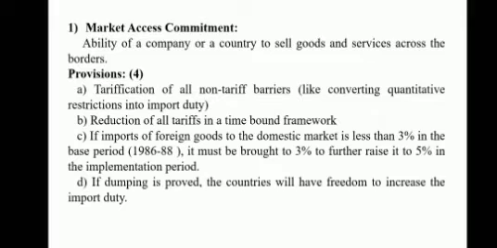The third provision is that if imports of foreign goods to the domestic market are less than 3% in the base period, that is 1986 to 1988, it must be brought to 3% and then further raised to 5% in the implementation period. The final provision is that if dumping is proved, the countries will have freedom to increase the import duty.